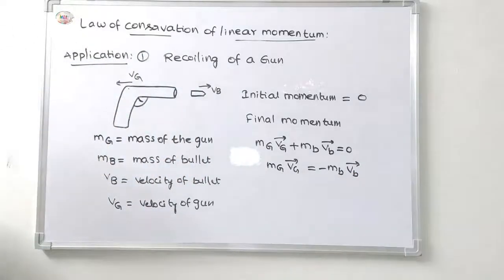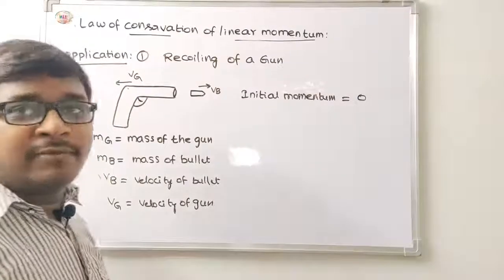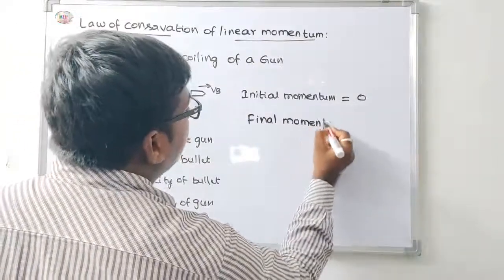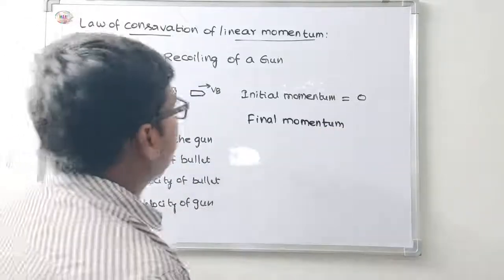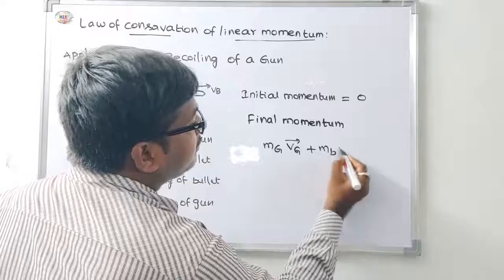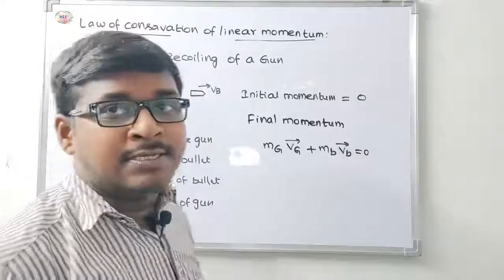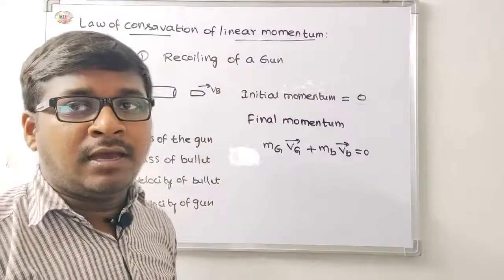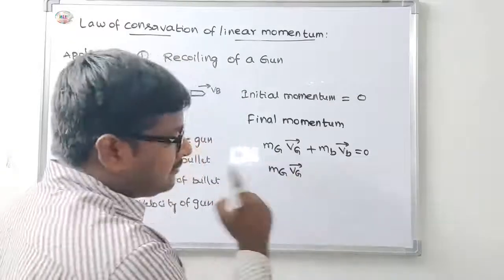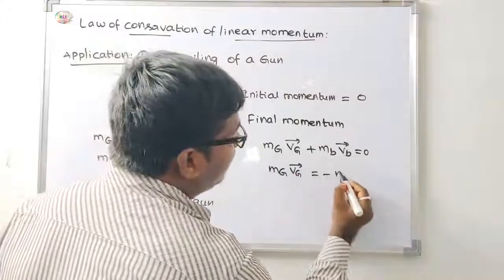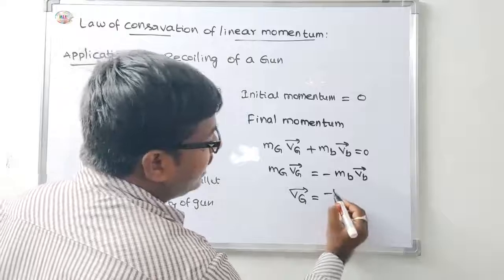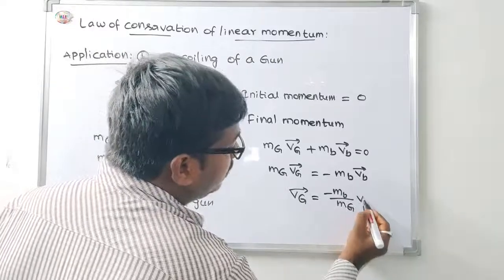Then the recoil velocity of the gun is vg equal to minus mb by mg into vb.